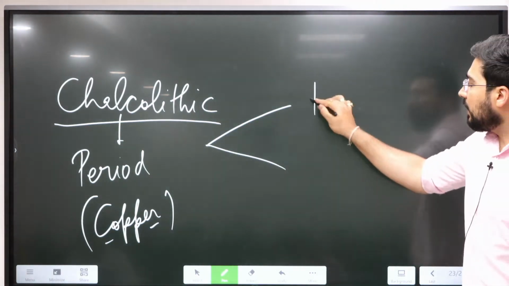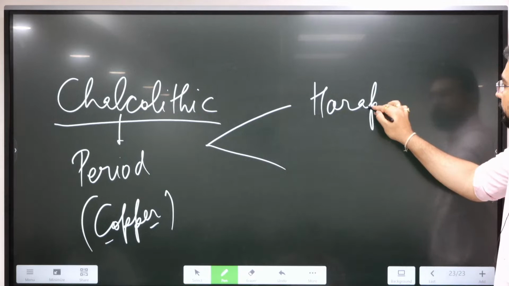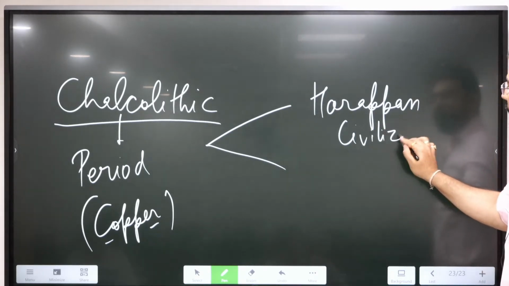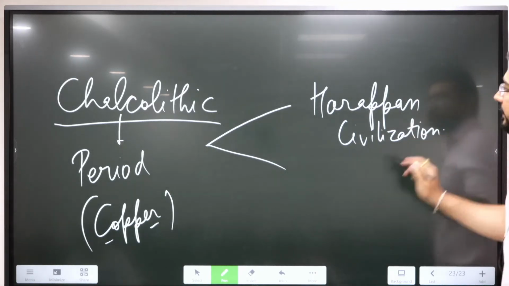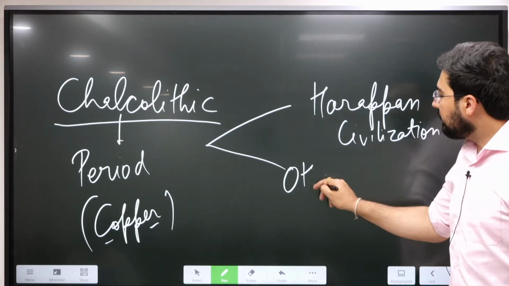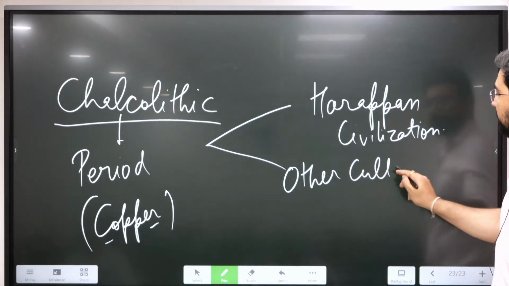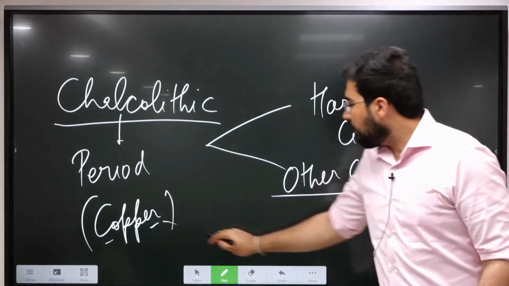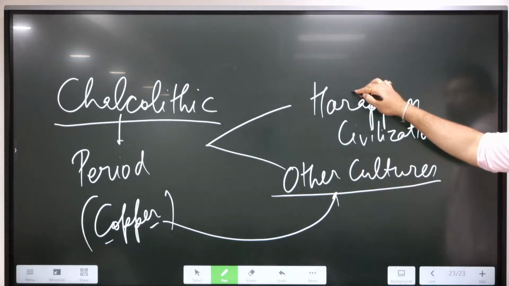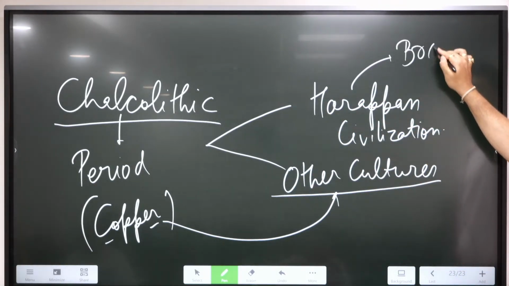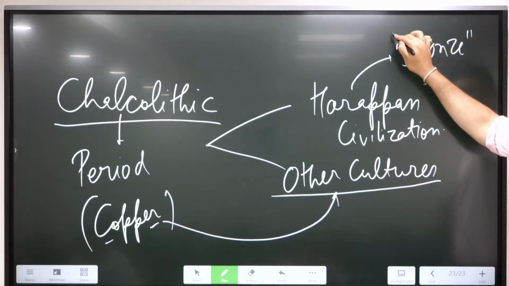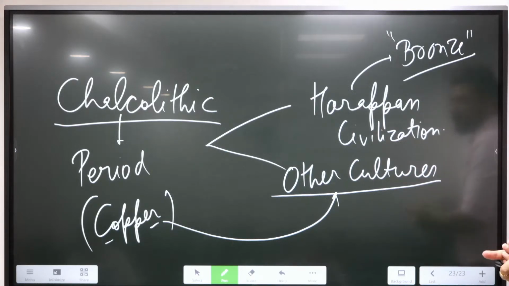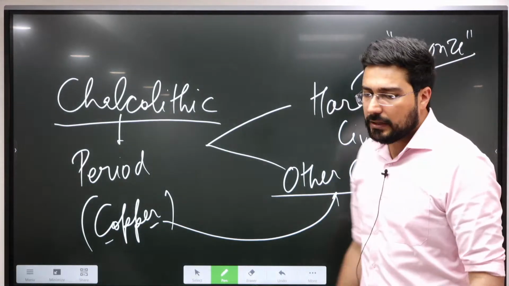One is your Harappan civilization, and second is other cultures. These cultures mostly used copper. Harappans used bronze. We'll discuss these other cultures also.